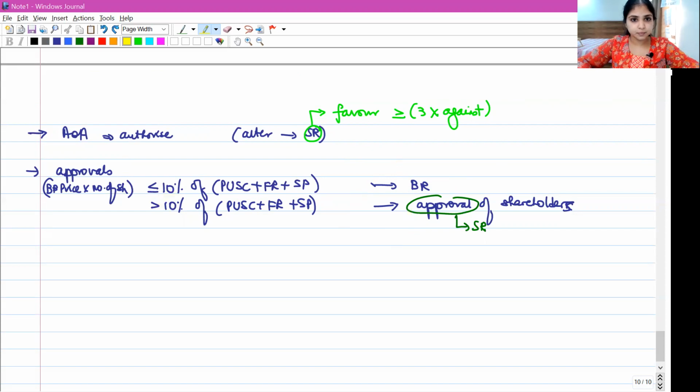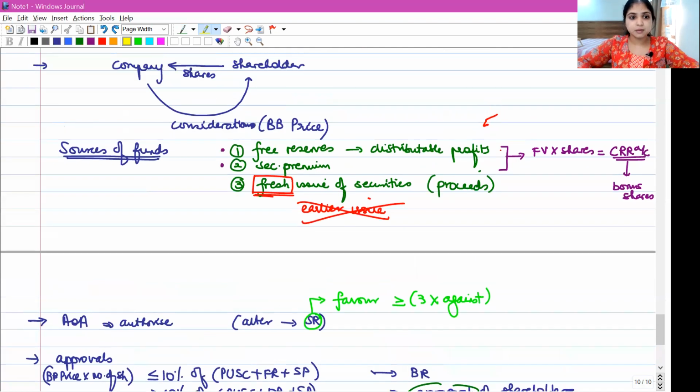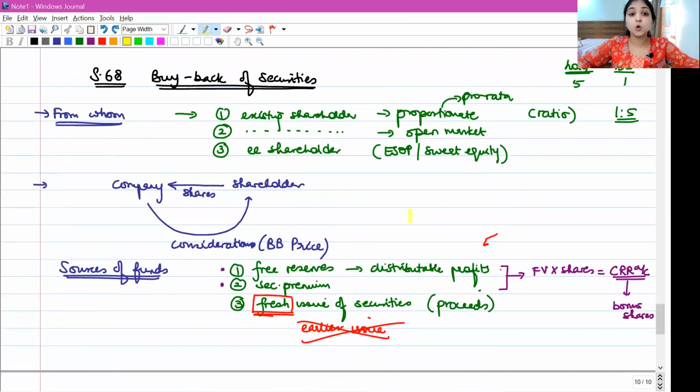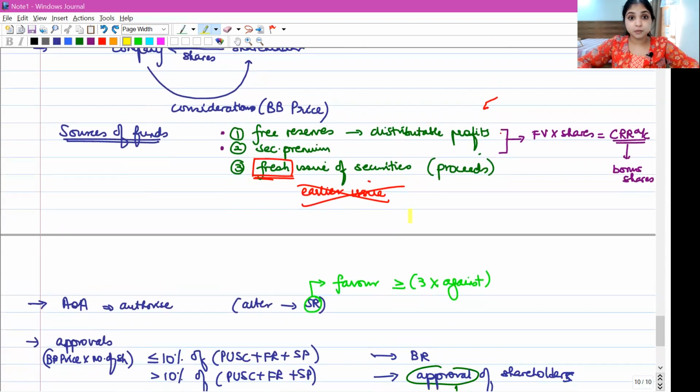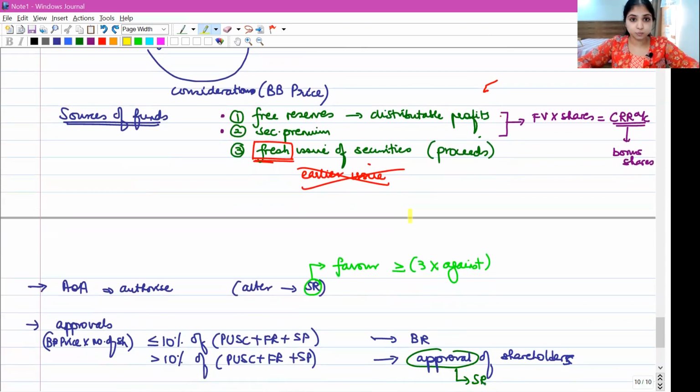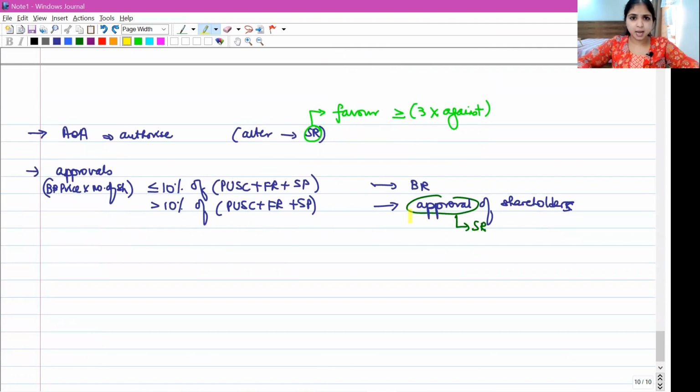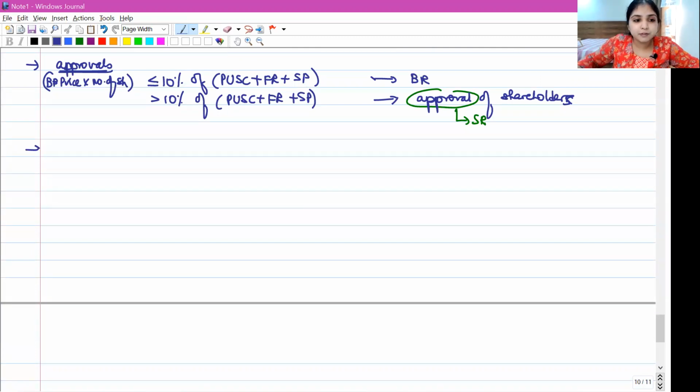We have learned 4 concepts until now under buyback. First of all, I taught you from whom we are going to buy back. Then we learned sources of funds. From where are we going to take money to buy back? Then we learned articles of association authorization. And now we learned about approvals. Okay, now listen to my 5th concept under buyback. My 5th concept is about some limits that we have to follow.